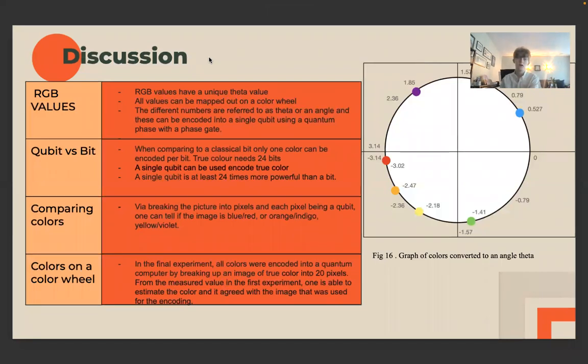RGB values have a unique theta value, and all these values can be mapped out on the said color wheel. These different numbers are referred to as theta or an angle, and these can be encoded into a single qubit using quantum phase with a phase gate.